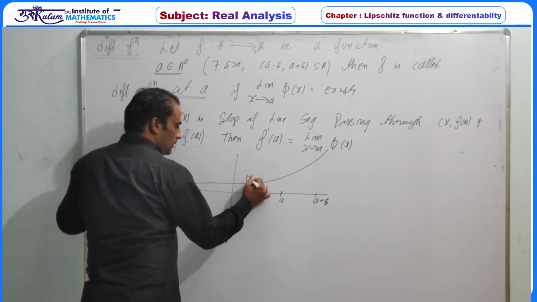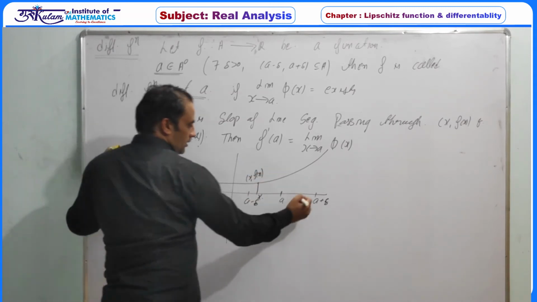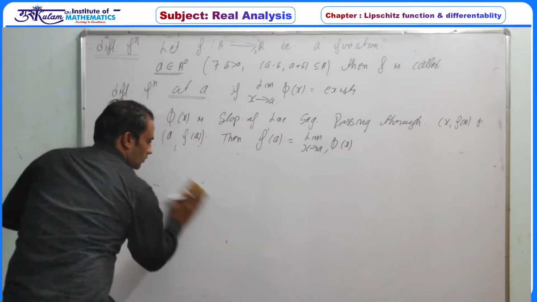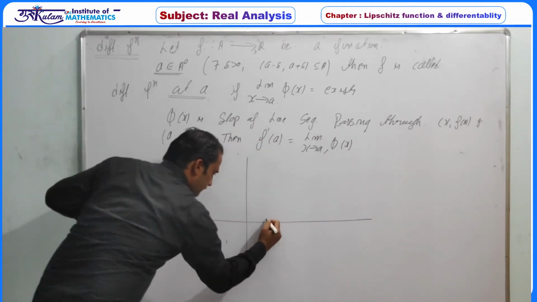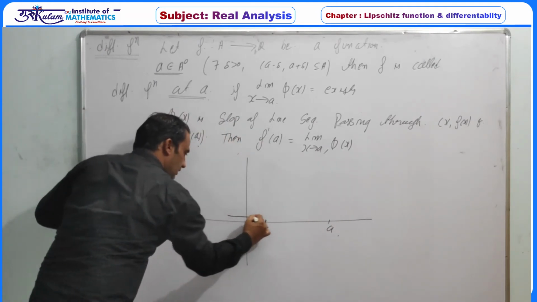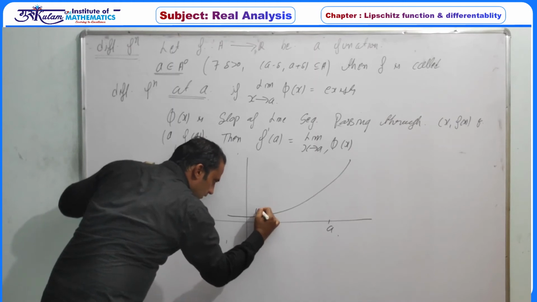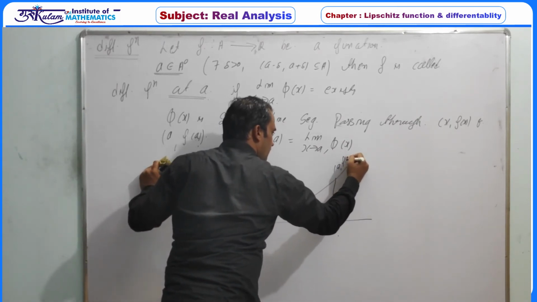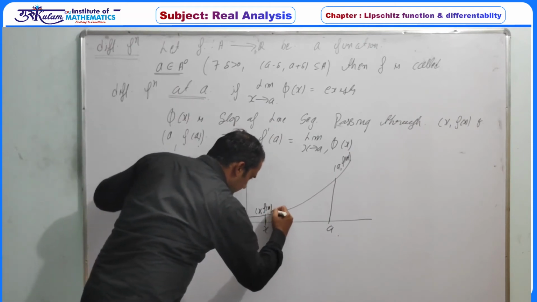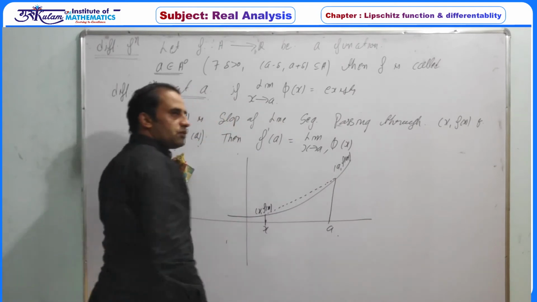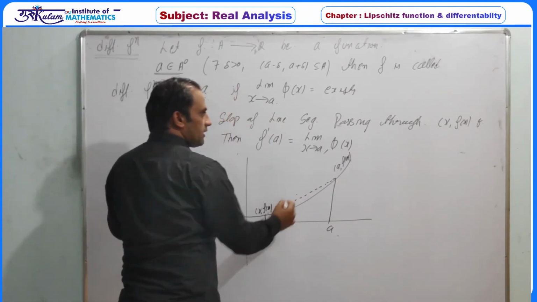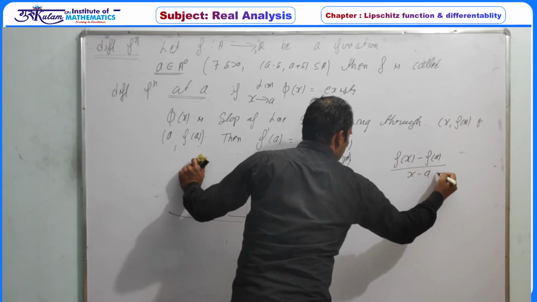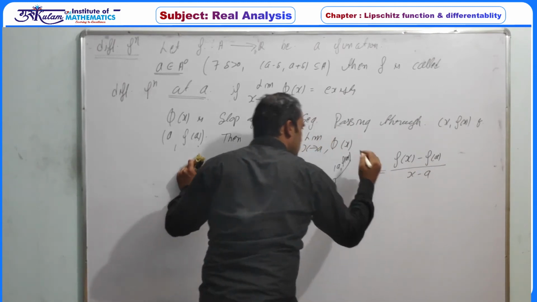This point is (x, f(x)) and this point is (a, f(a)). Then the slope of the line segment passing through them is given by f(x) minus f(a) upon x minus a, and this represents phi of x.